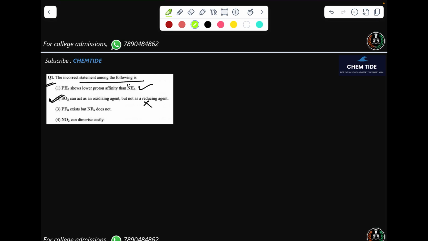Why is it happening? Sulfur oxidation number here is +4, but it can increase till +6 and can decrease till -2. तो वो दोनों की तरह काम कर लेगा. तो इसलिए सेकंड गलत हो गया. थर्ड ऑप्शन देखते हैं. PF3 exists but NF5 doesn't. बिल्कुल करेक्ट है. NO2 can dimerize easily, बिल्कुल, और convert into N2O4. So that is also right. तो हमारा आंसर सिर्फ और सिर्फ कौन सा होने वाला है? सेकेंड नंबर, it should be the answer.